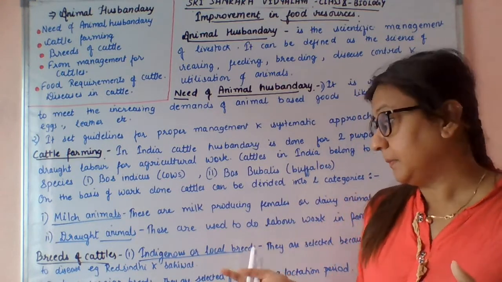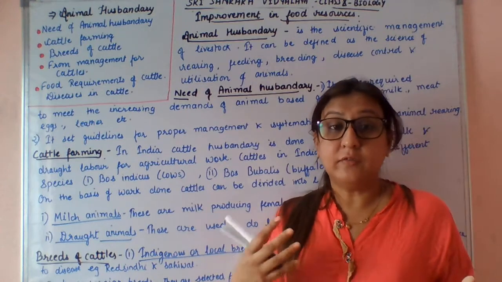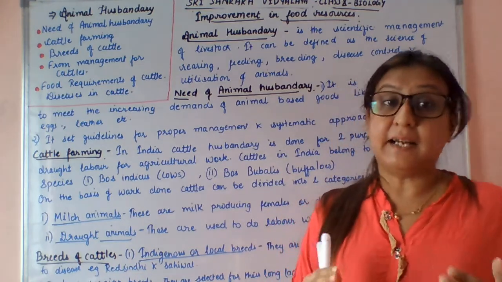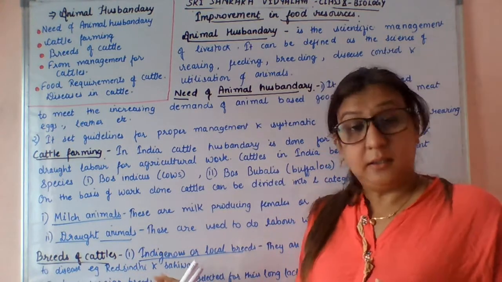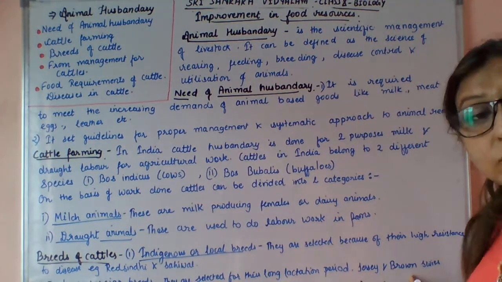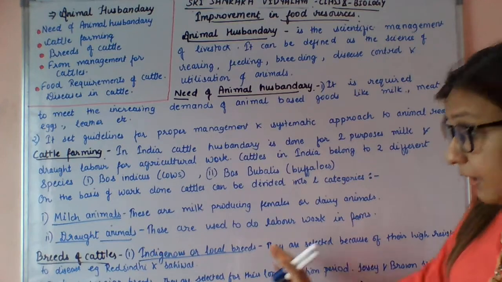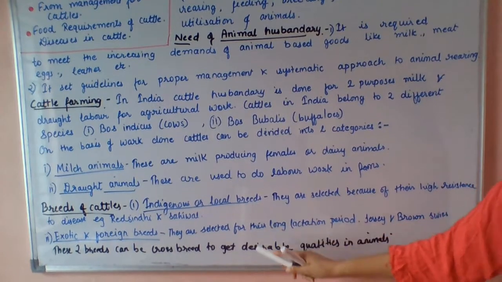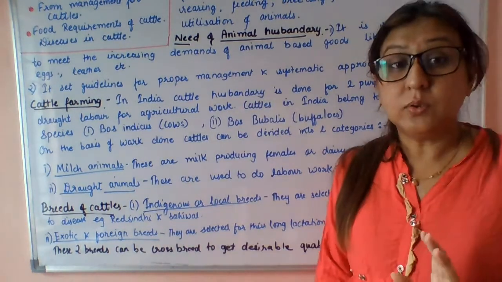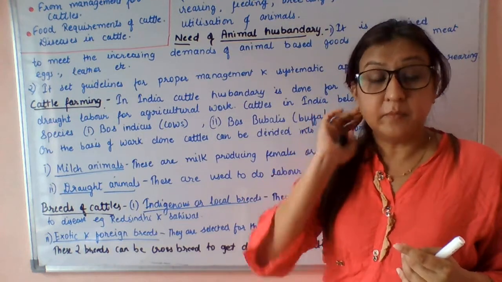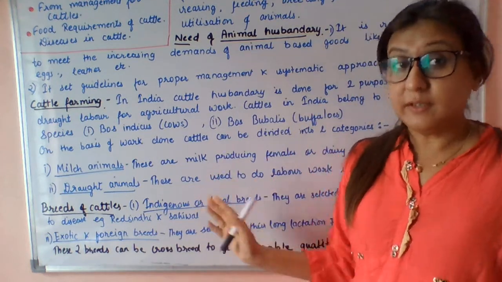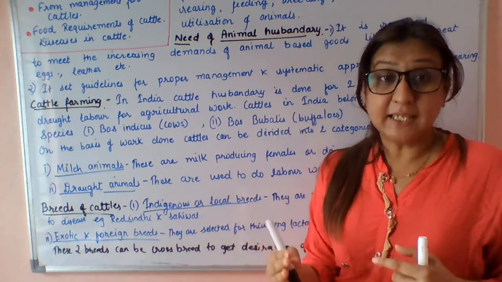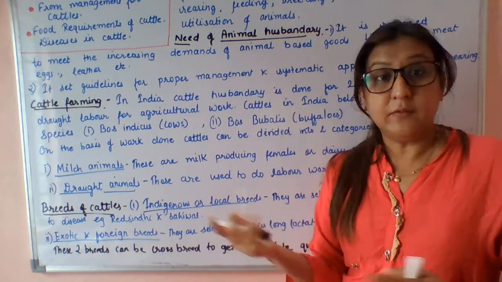Lactation period is when the cattle gives birth to the calf; only then are these farm animals in the lactation period. So the two varieties, Jersey and Brown Swiss, have long lactation periods. These two breeds can be crossbred to get desirable qualities in animals. Suppose students, if we crossbreed these two animals, the first has good resistivity against disease and the second has a long lactation period. So we can get two qualities in one breed if we cross these two breeds.